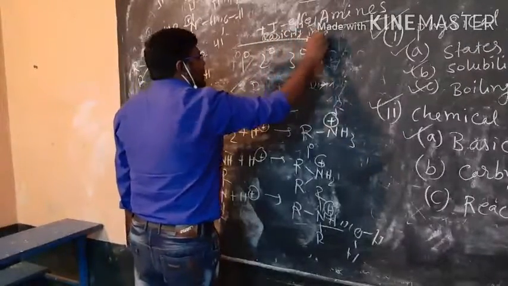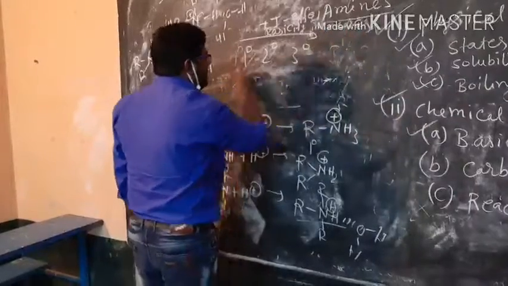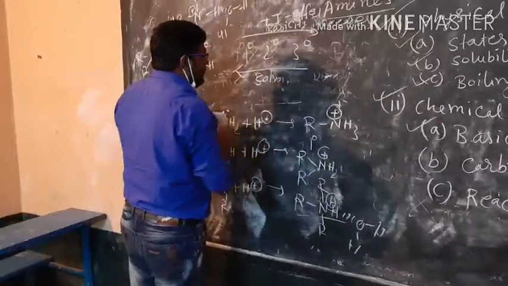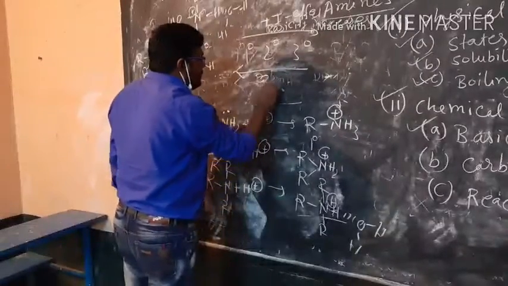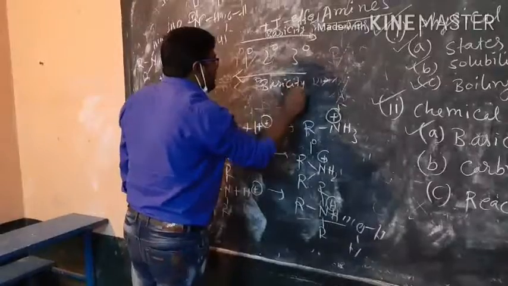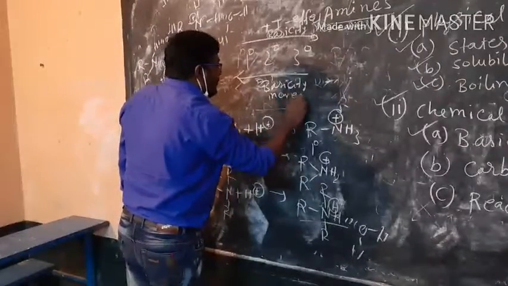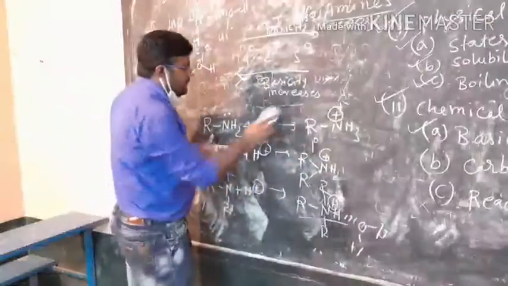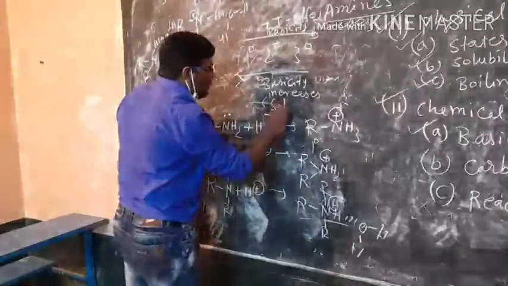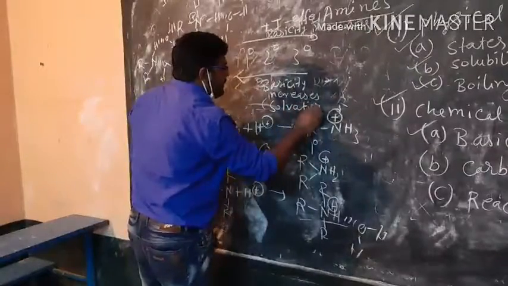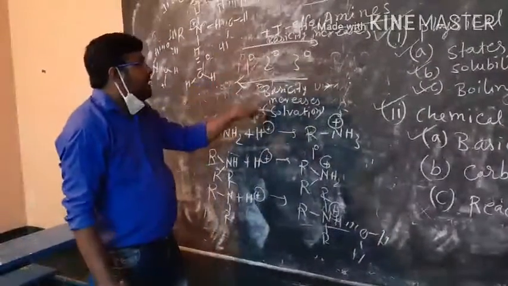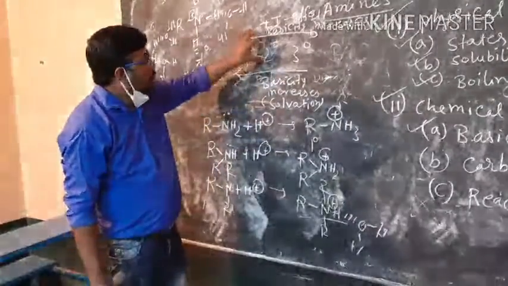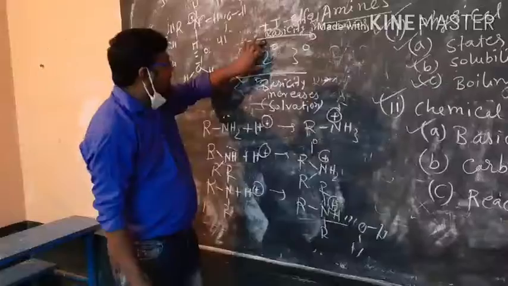Now, if we consider the stabilization by solvation, the basicity will increase in the opposite direction, meaning 3 degree becomes least basic and 1 degree becomes most basic. But I have said that in aqueous medium we have to consider both these factors. If we combine both these factors, then the 2 degree will come out as the most basic.